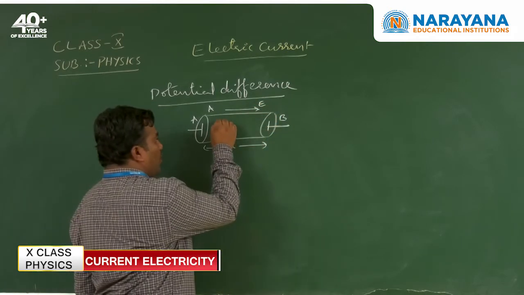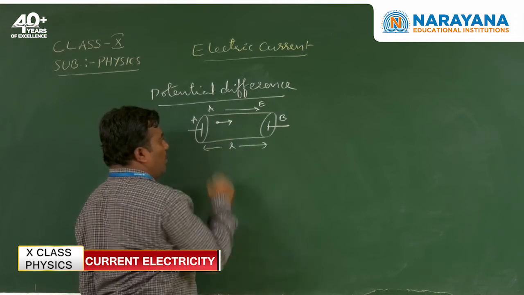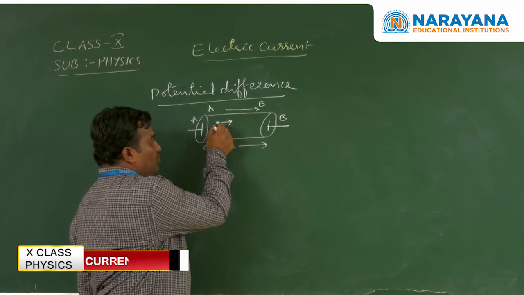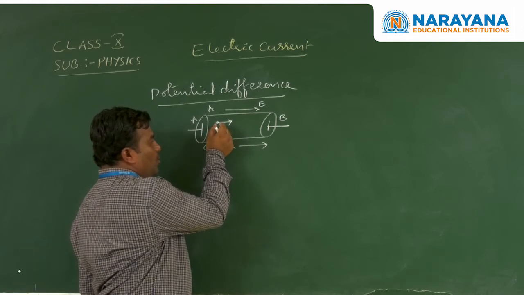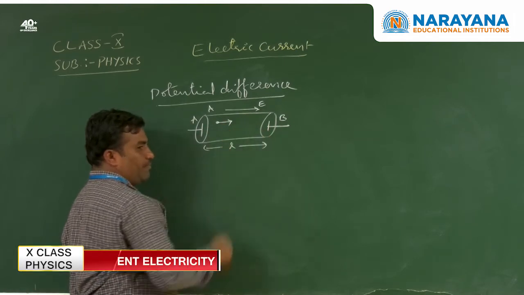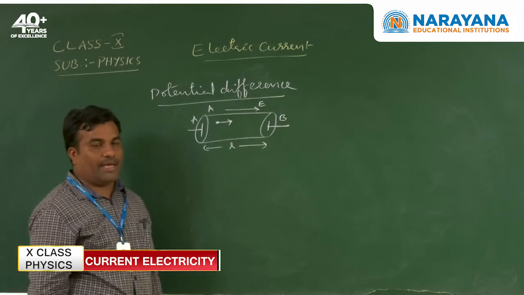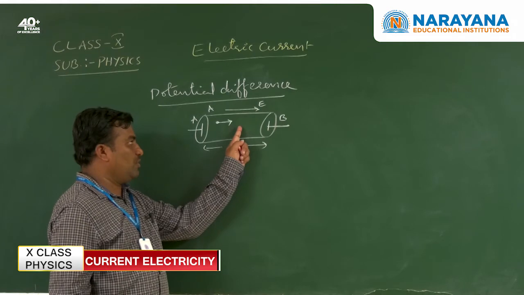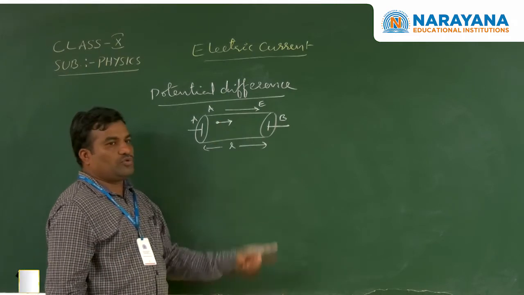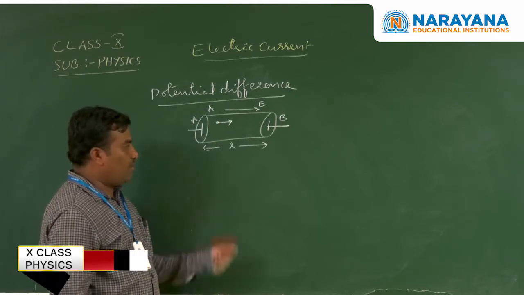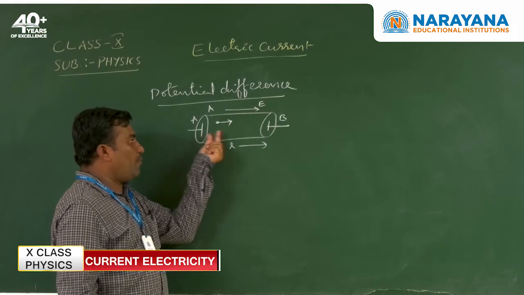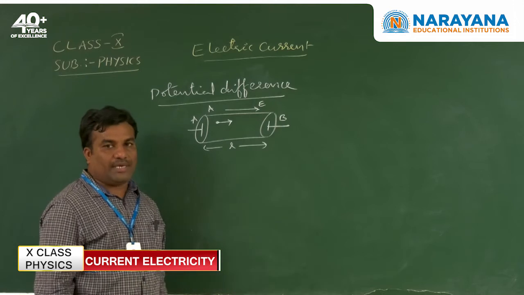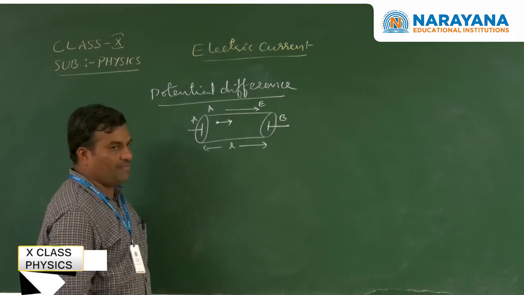Due to the electric force acting on the electron or the charge, the positive charge moves from A to B. This means work done by electric force. The work done to move a unit positive charge from point A to point B is called potential difference.